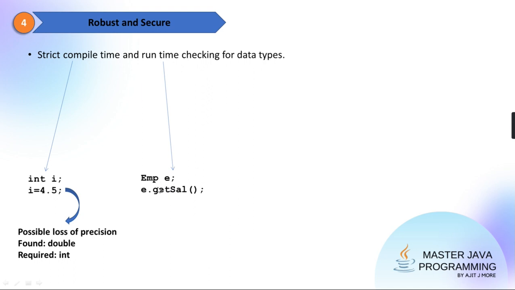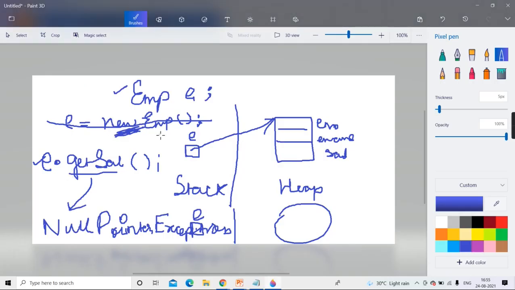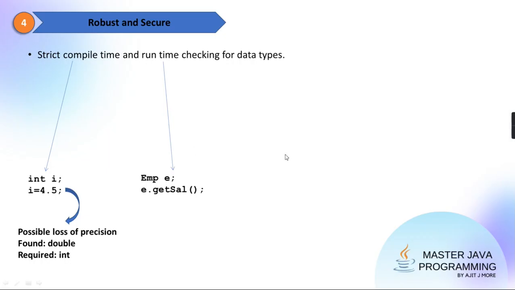And how do we do allocation? Just now I said, in Java, allocation can be done only by new. See here, I wrote new EMP round bracket. So when you call the operator new, it will allocate memory which is needed for that employee. If that employee's data members are number, name, salary, it will allocate memory for number, name, salary, and then the reference will come in this E. But we didn't do this activity. Directly we wrote E dot get sal. Clear?